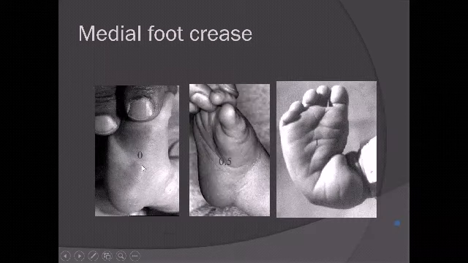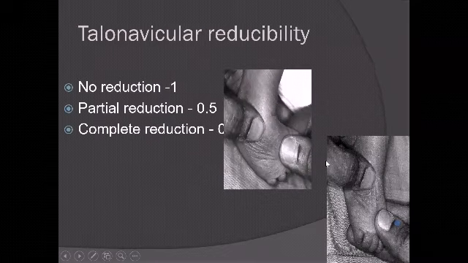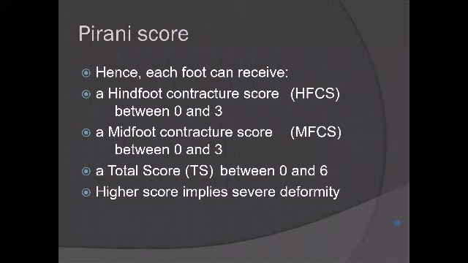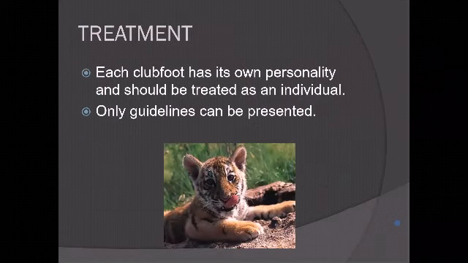Medial creases correspond to multiple fine creases, a semi-deep one crease, or a deep crease. And how much is the reducibility? How much talar head can you reduce by abducting the forefoot? No reduction, 1 point, partial 0.5, complete 0. So every foot can receive a 6-point score. Hindfoot 0 to 3, midfoot 0 to 3. Higher the score, more severe is your deformity.